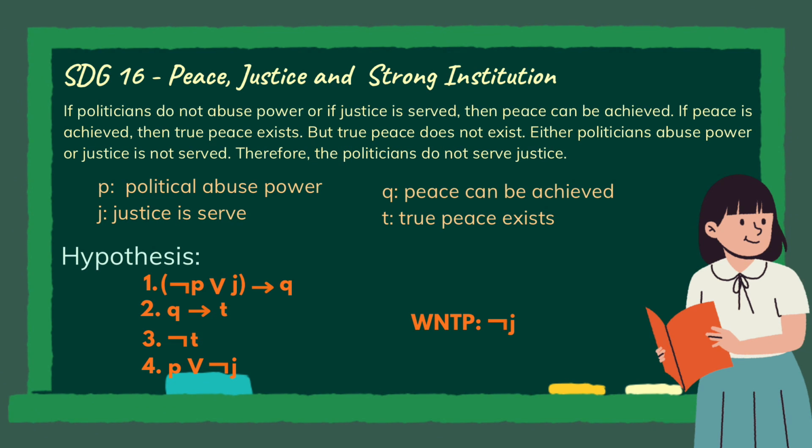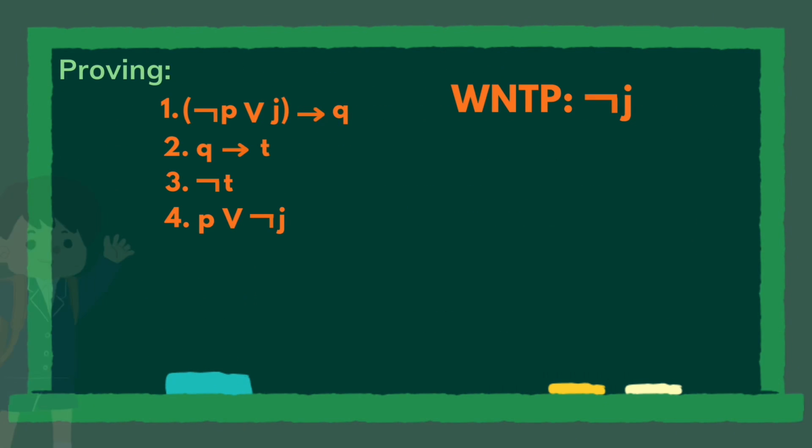Q implies T. Third, true peace does not exist. Negation of T. Fourth, either politicians abuse power or justice is not served. P or negation of J. And what needs to be proved is the politicians do not serve justice. Negation of J.